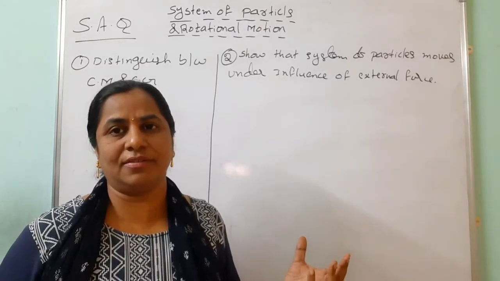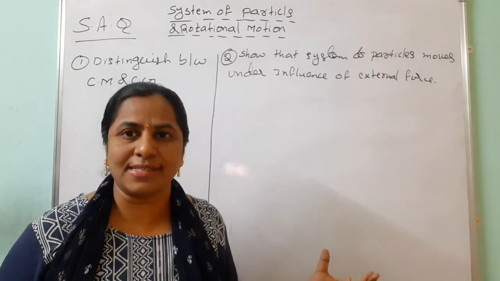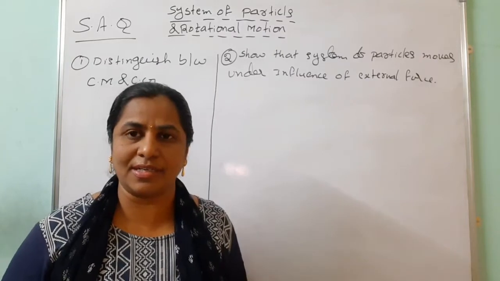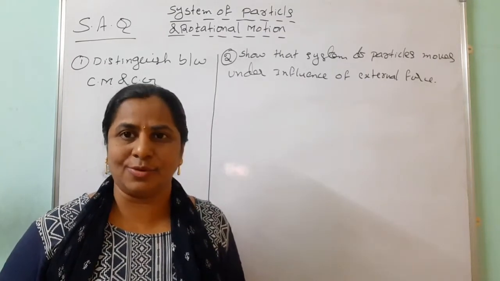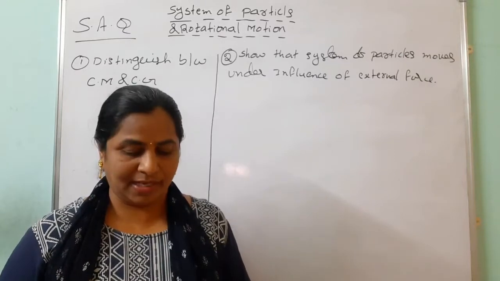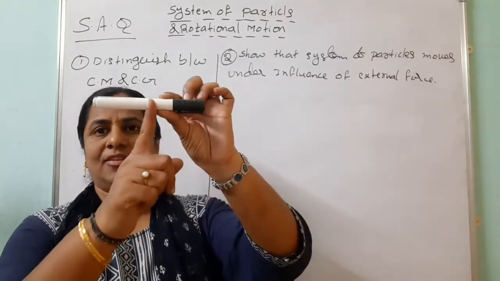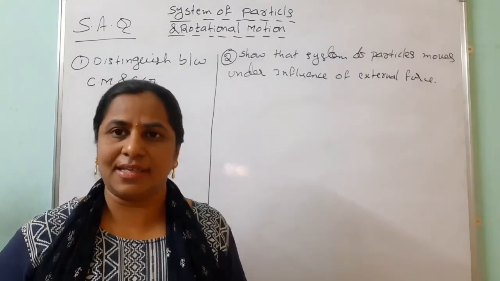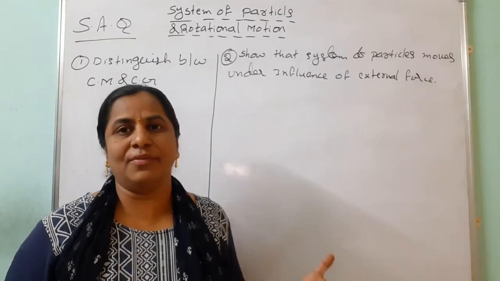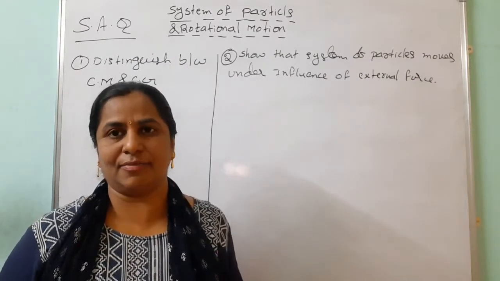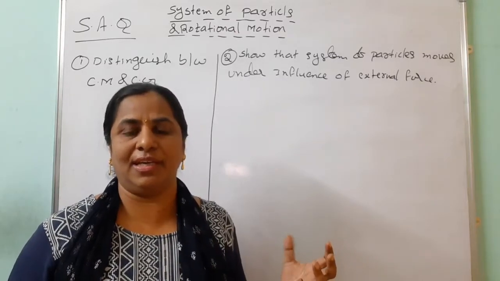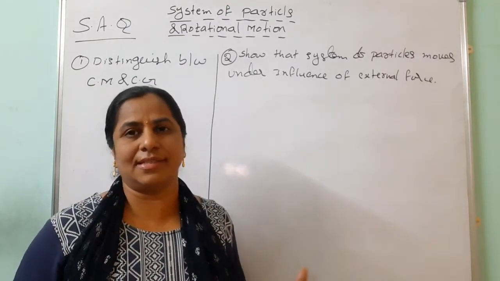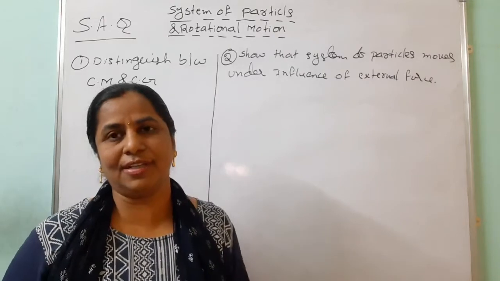For knowing about it, we should know the basic definitions of what is center of mass and what is center of gravity. See, when the total mass of the body is concentrated at a single point, that is called the center of mass. Suppose you are taking this marker. Where is the center of mass? Center of mass is here at the center. If you are taking the square, where the diagonals coincide, that is the center of mass. If you are taking the triangle, where the vertices coincide, that is the center of mass. So the total mass of the body, even a human being, is concentrated at a single point. That is called the center of mass.